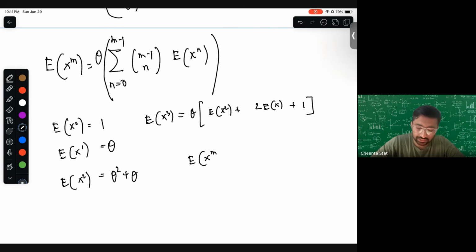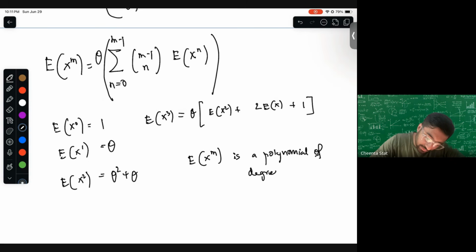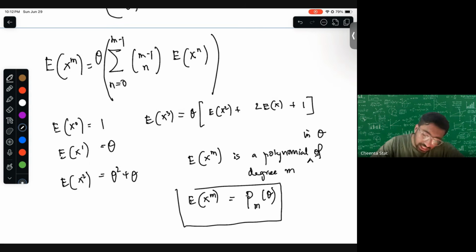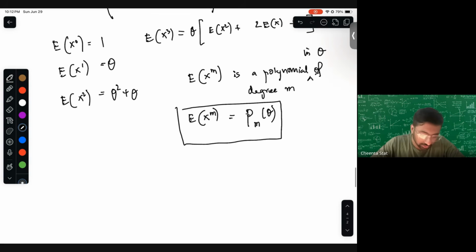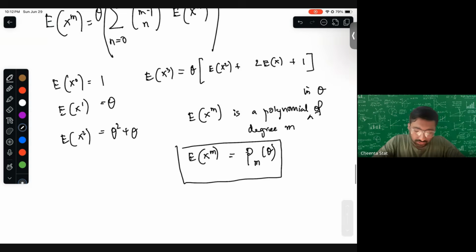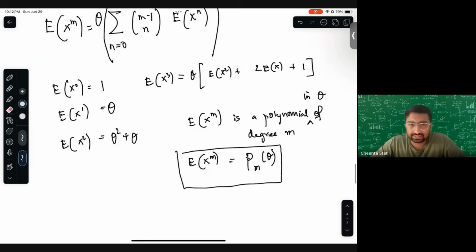So similarly, essentially what it means is that expectation of x to the power m is a polynomial of degree m in terms of theta. Okay, this is important. Now why does this help you? The reason it helps you is that, so how is this related to unbiasedness?